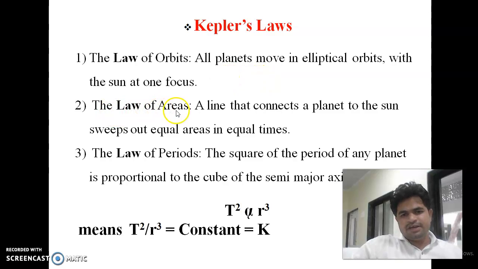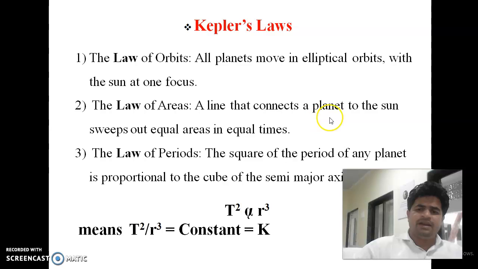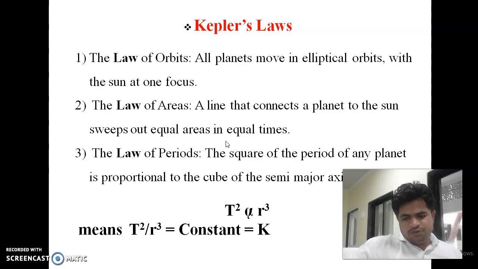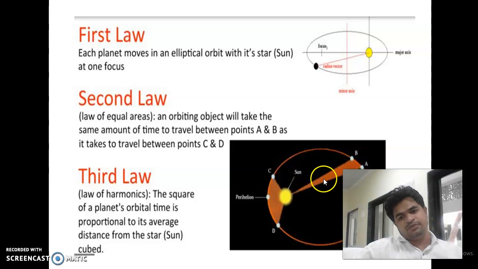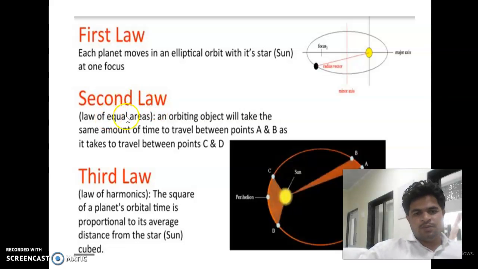The second is the law of areas. A line that connects a planet to the sun sweeps out equal areas in equal times. How is it possible? Look at the diagram. Suppose we consider this orbit in which the planet revolves, and the sun is here. When a planet covers the path from point A to point B in 1 minute, and from B to C in 1 minute, the areas swept will be equal. So the second law is the law of equal areas.